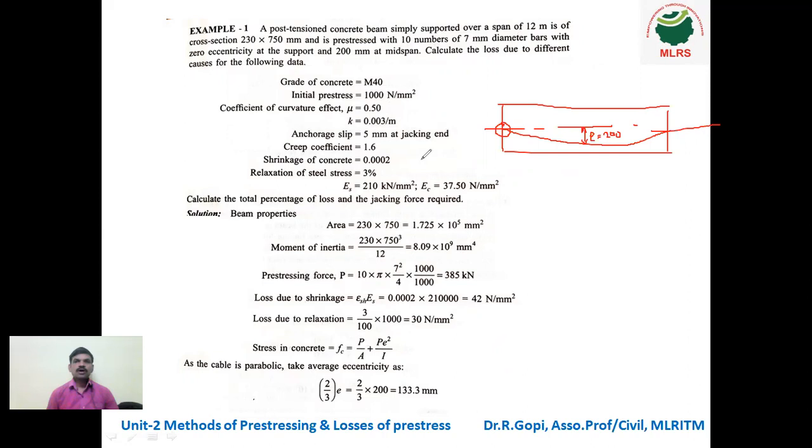ES means Young's modulus of steel, equal to 210 kilonewton per mm square, or 2.1 into 10 power 5 Newton per mm square, and EC, Young's modulus of concrete, is 37.5 Newton per mm square. Calculate the total percentage of loss and the jacking force required.